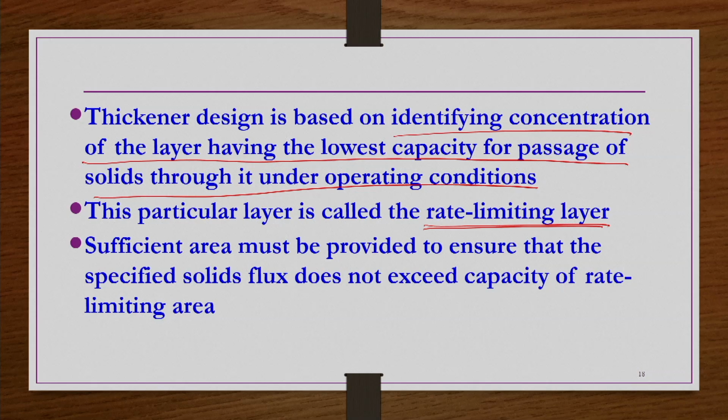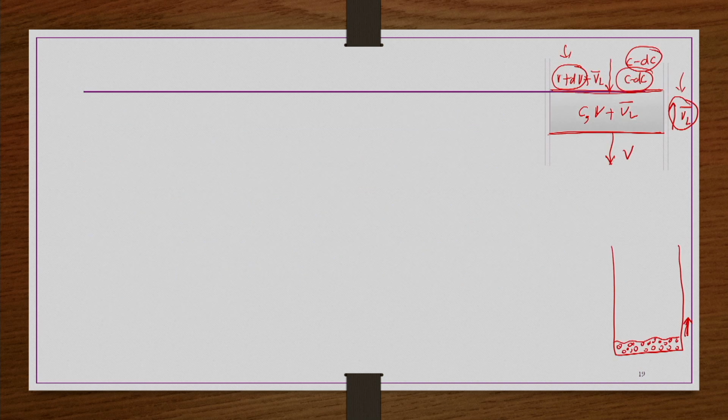The layer having the lowest capacity for the passage of solids moves up. Initially the particles that settle have the lowest capacity to move up, and gradually they come down, so then this layer moves up.